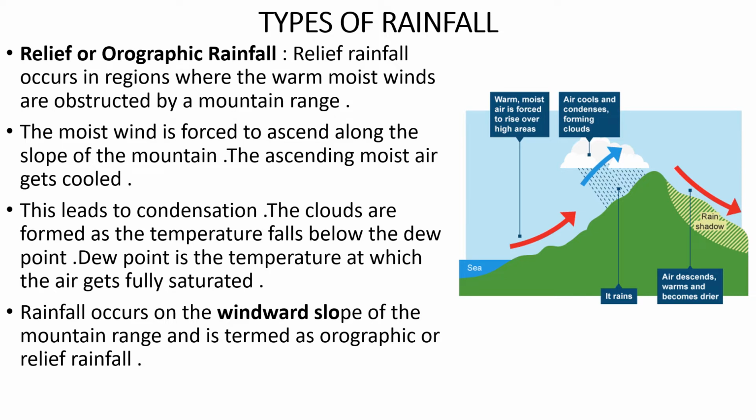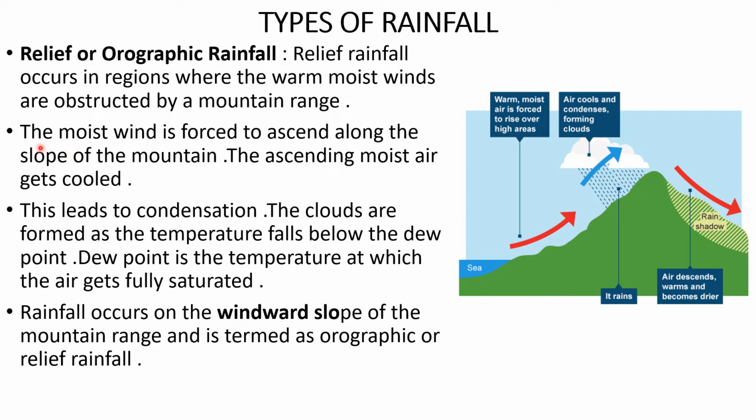Now we begin our next topic, types of rainfall. Starting with relief or orographic rainfall. Relief or orographic rainfall occurs in regions where the warm moist winds are obstructed by a mountain range, like it has been shown in this diagram.